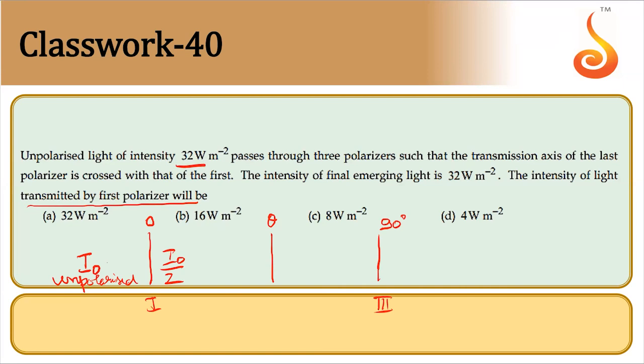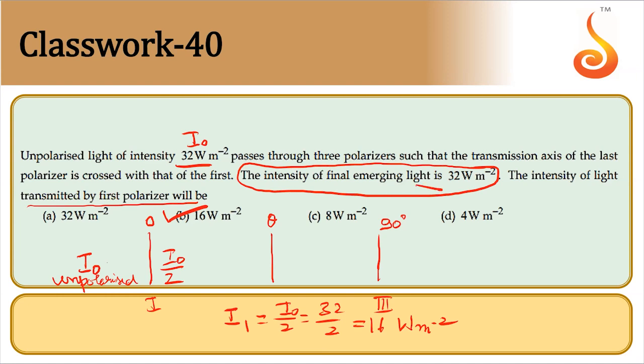So I naught is given, it is 32. So if I call it as I1, it is equal to I naught by 2. That is 32 by 2, that is 16 watt per meter square. That is option B. I think this information given is wrong.